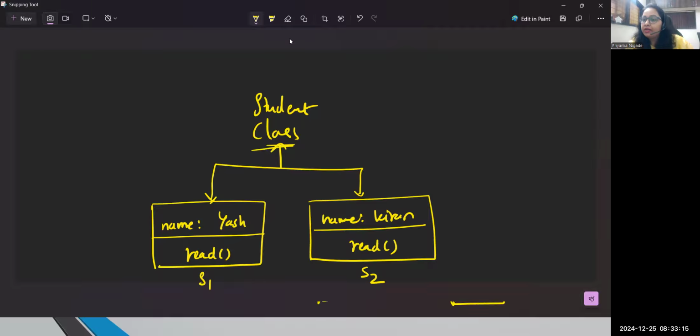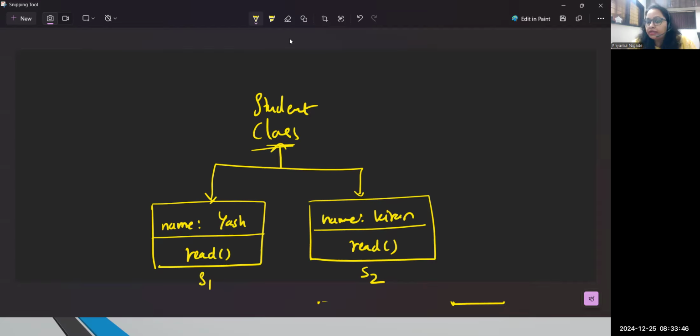Okay. So the technical definition: a class is a blueprint, a template where you can represent object information. And an object is a real-time entity which has state as well as behavior. Here comes the main part. Sometimes in an interview, people might ask you, what is a class and what is an object? And what type of entity is a class or an object? Generally, is a class a physical entity or a logical entity?